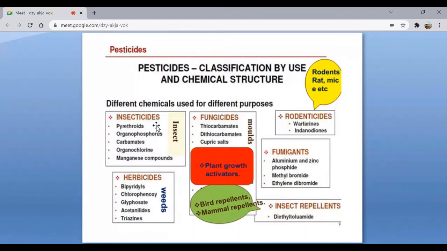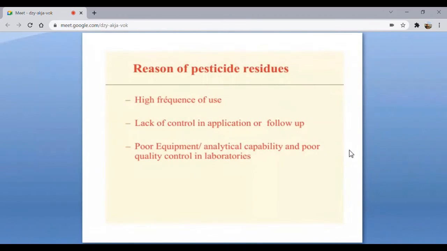We may have insecticides, which work against insects, such as organophosphates, carbamates, and organochlorines. Then we have fungicides, which act against molds. Then we have rodenticides, fumigants, herbicides, etc. The reason for pesticide residues is that we use them very frequently so that the farmers' crops are saved from pests and they do not incur heavy losses.